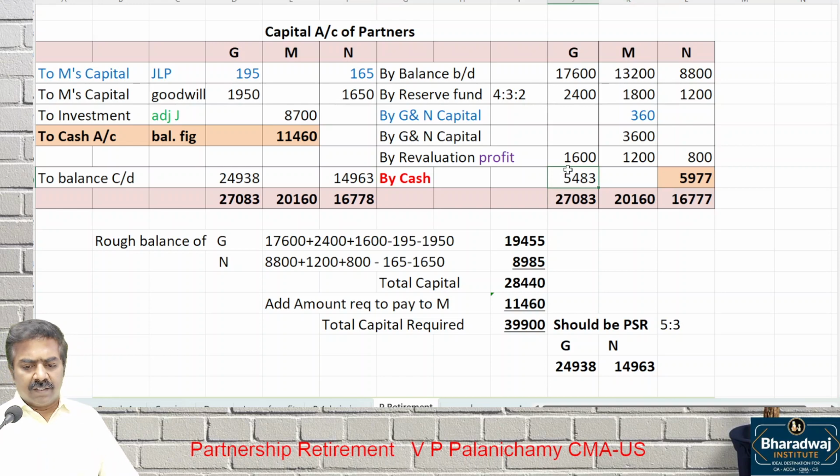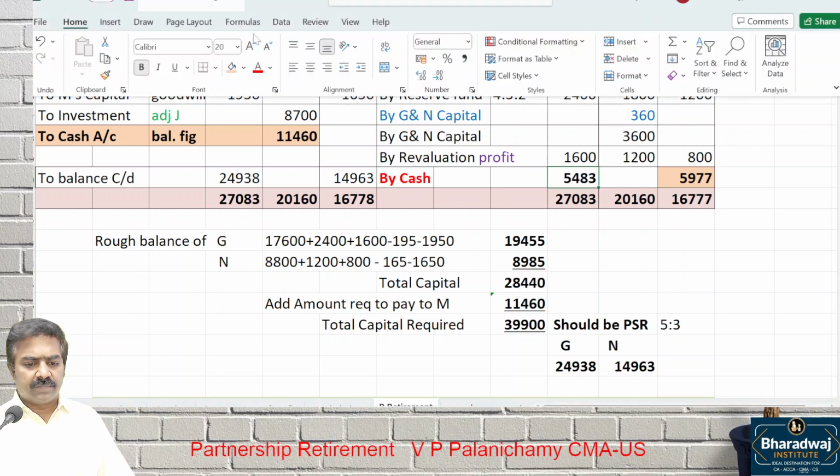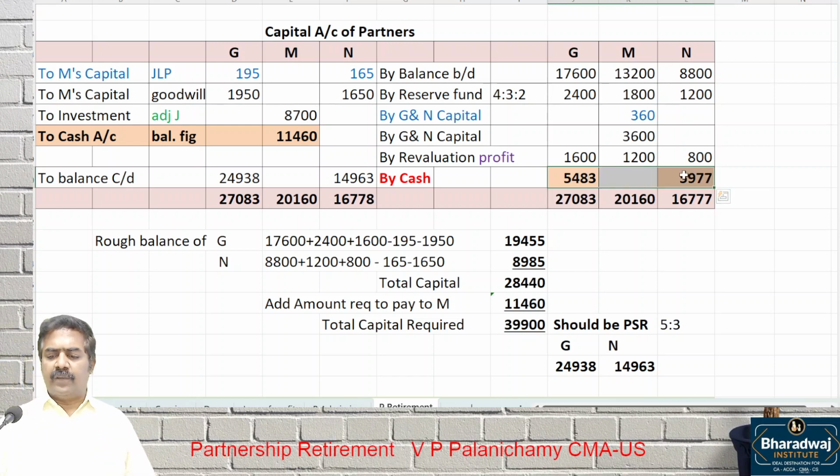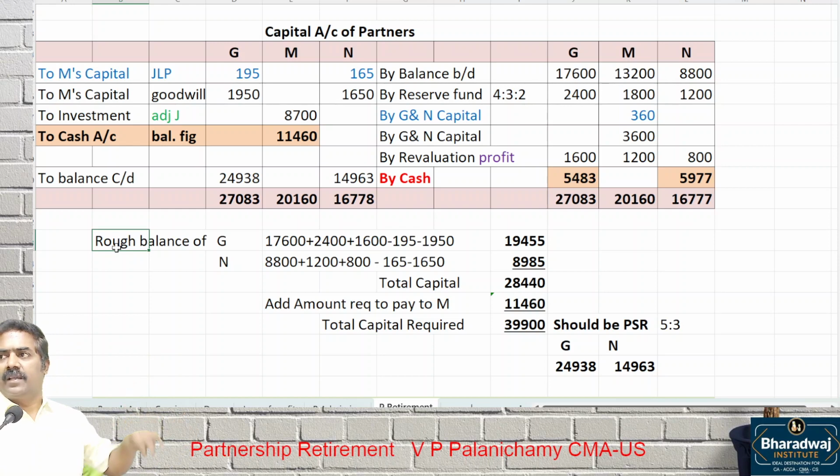Wait. Add these two amounts and see. 5,483 plus 5,977. 11,460. Clear? G brings how much? 5,483. N brings how much? 5,977. What is the total? 11,460. Now what is the difference between case 2 and case 3?